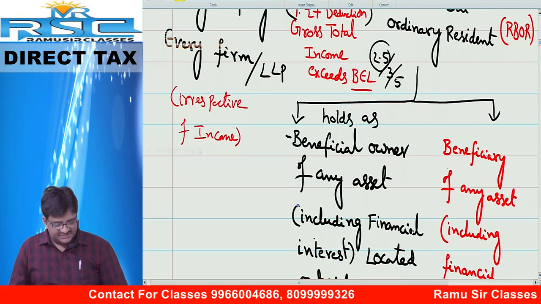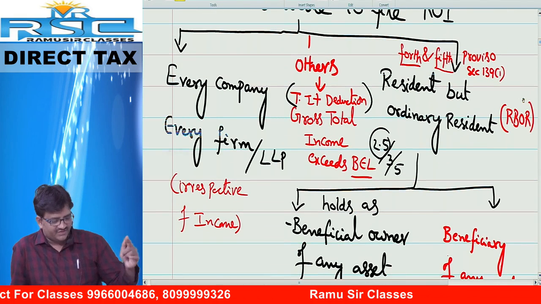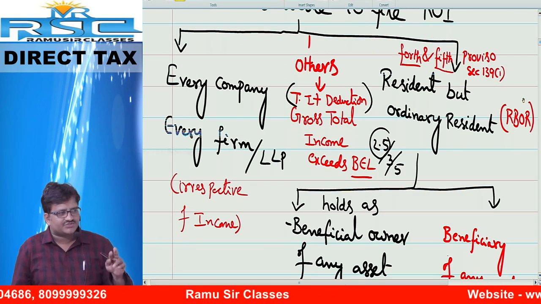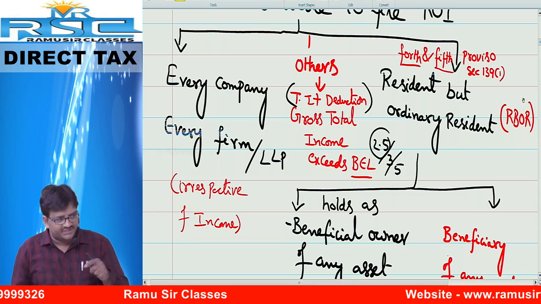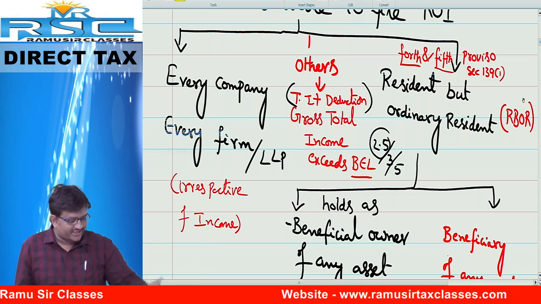I will take the illustration. Please follow one by one. Number one, every company. Second one, other individuals whose gross total income is more than the basic exemption limit. Third one, resident but ordinary resident who has assets located outside India.